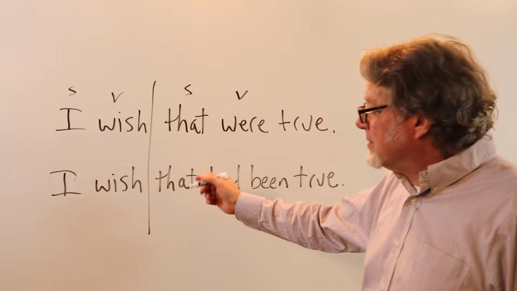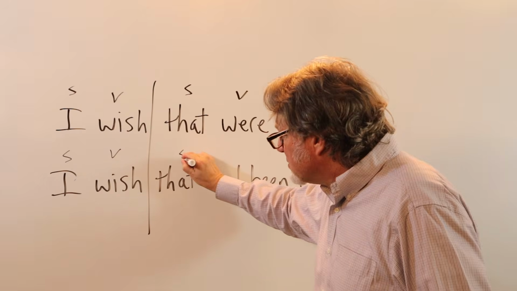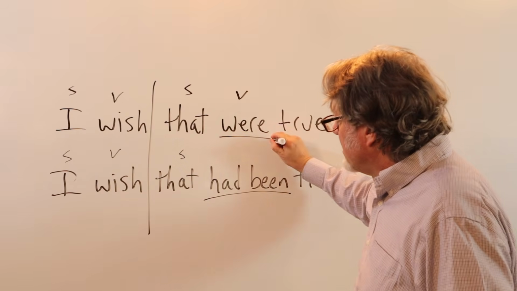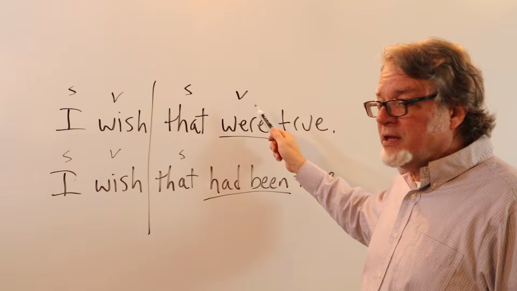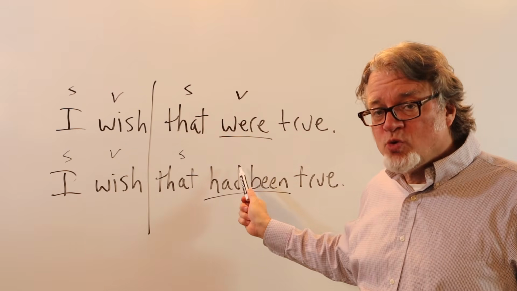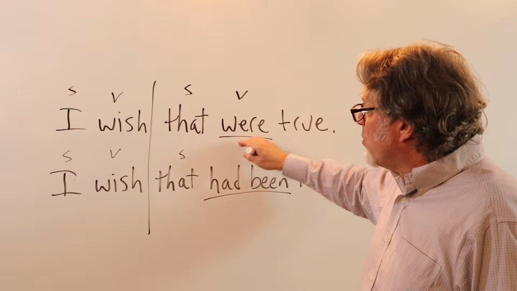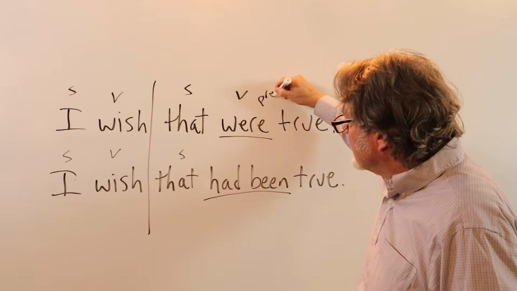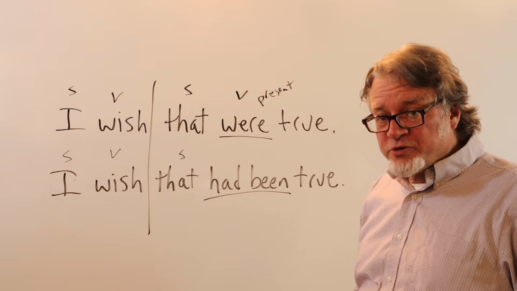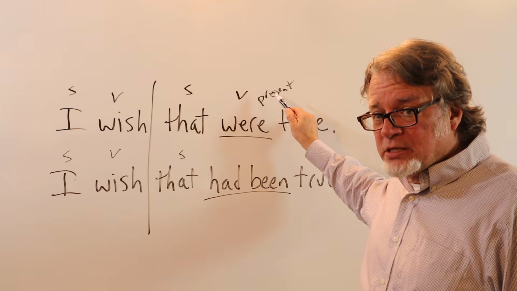Same thing with this sentence. Here's the subject, here's the verb, subject, and then here's the verb. Notice that the verbs in the second part of the sentence are unusual. This verb is used for a present situation. So if you say, I wish that were true, you're thinking about a present situation.